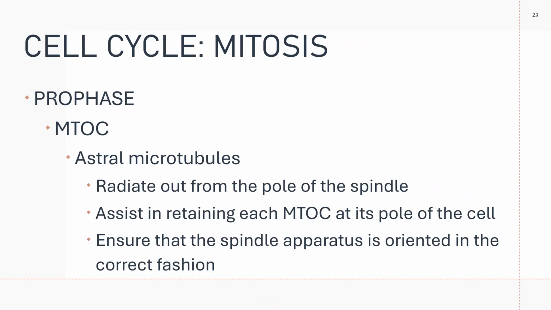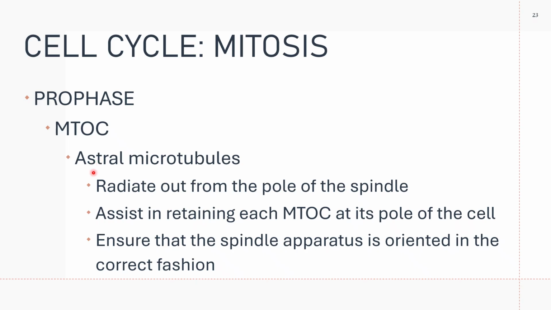So in prophase, there are other things that take place. Your microtubule organization centers move to the opposite poles. From each microtubule organization center, astral microtubules, kinetochore microtubules, and polar microtubules develop, giving rise to the mitotic spindle apparatus. So you have three microtubules that will arise from your MTOC.